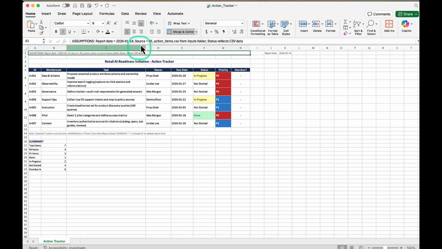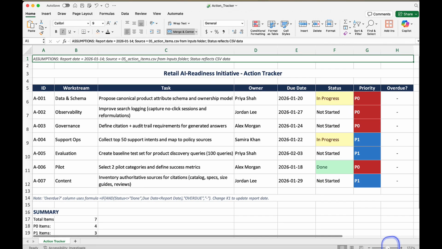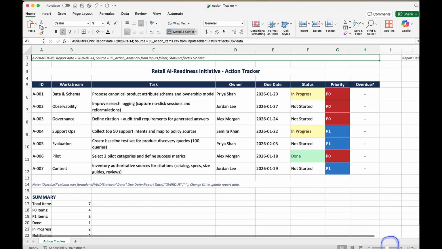That was the old one. Here is a new one. Let me zoom in so at least we have a view into whether the action items are covered. The owner is covered. Yep, date, status, formula for the overdue item is there.